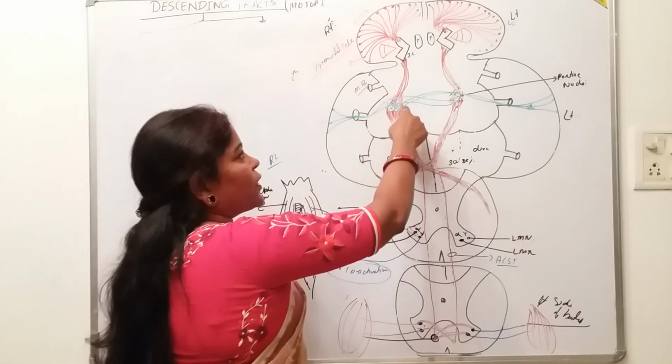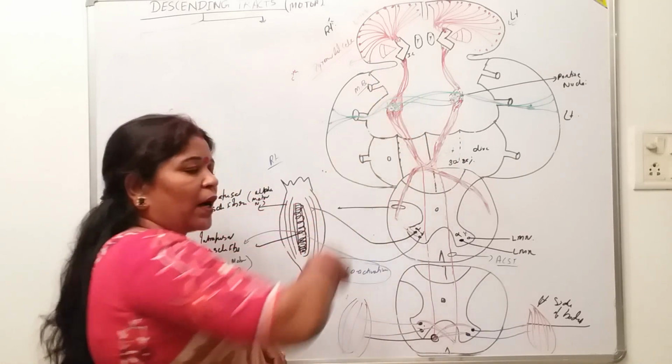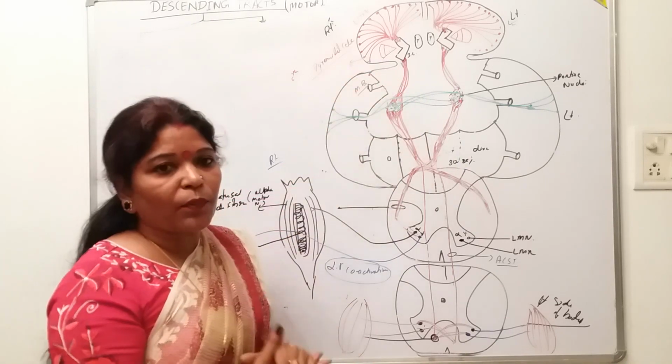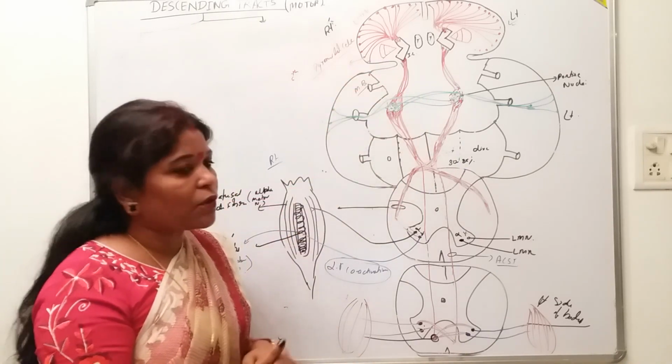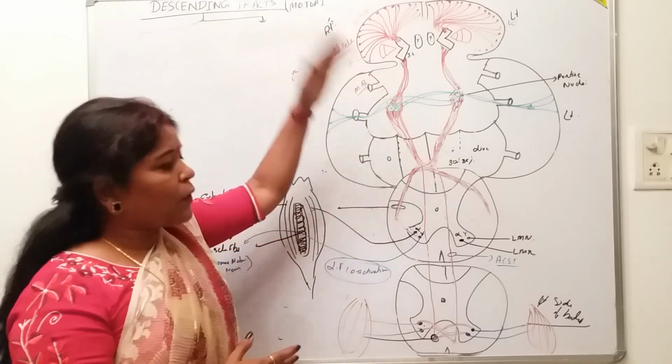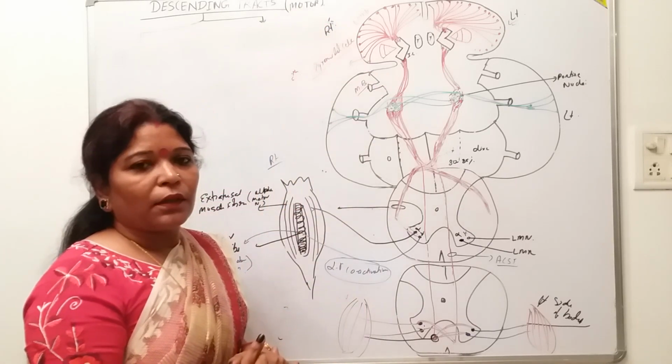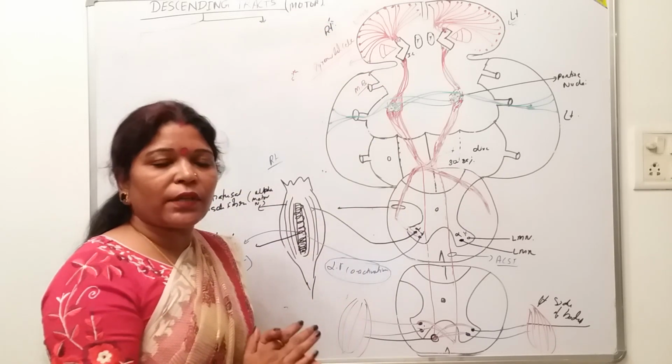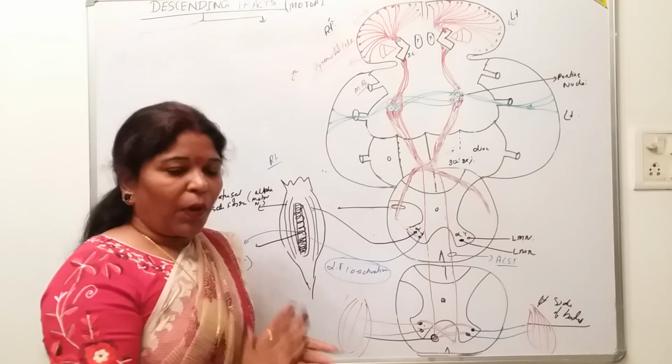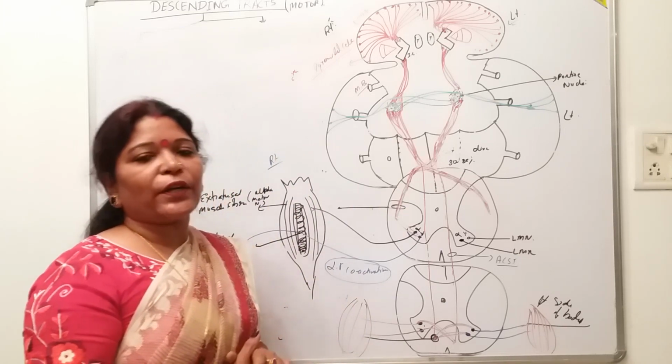When it reaches the midbrain, it passes through the crus cerebri of the cerebral peduncle. That is the story of the whole descending pathway. Do you know that the whole of the descending tracts pass through the ventral aspect of the brainstem?